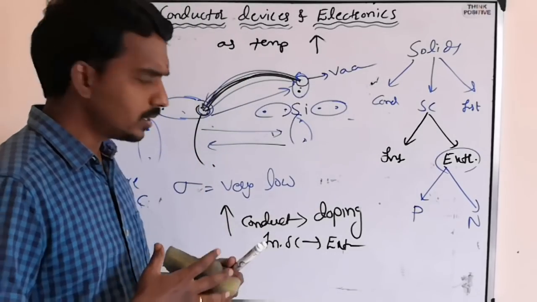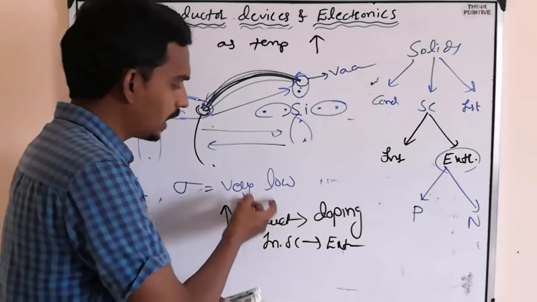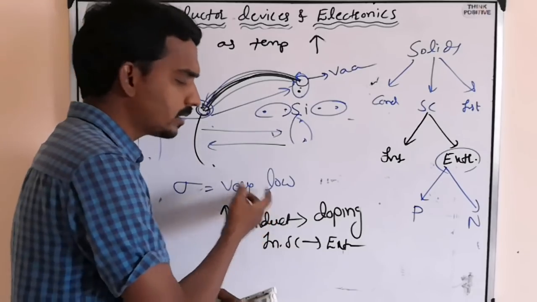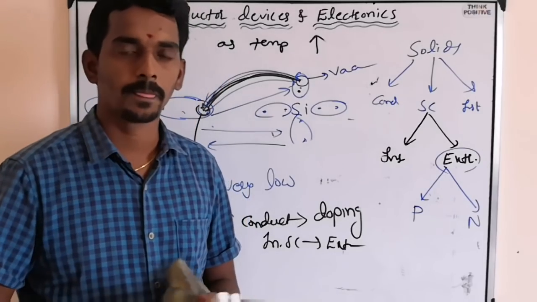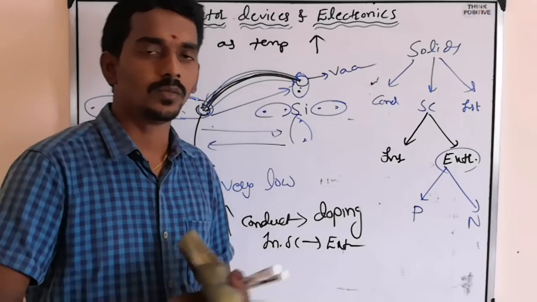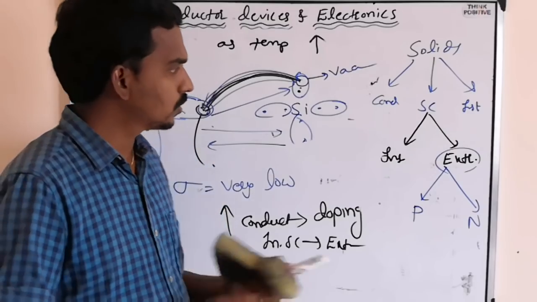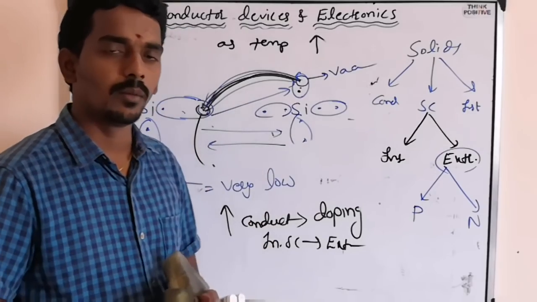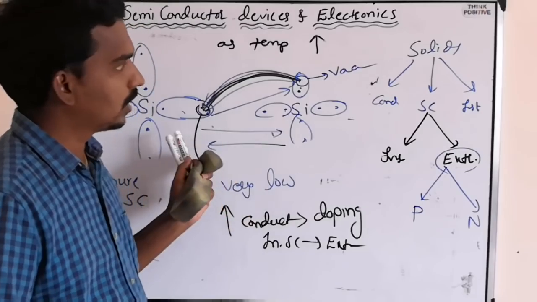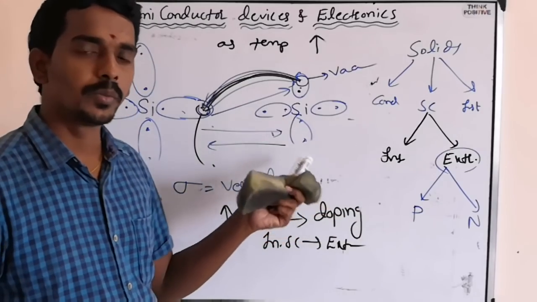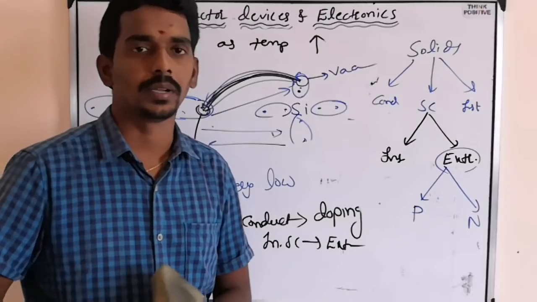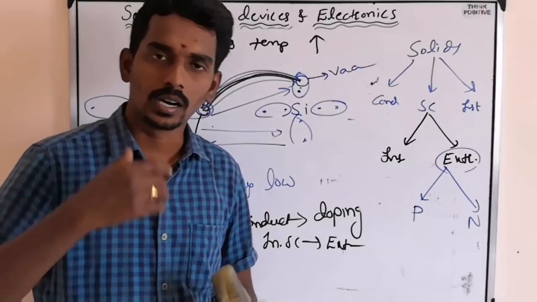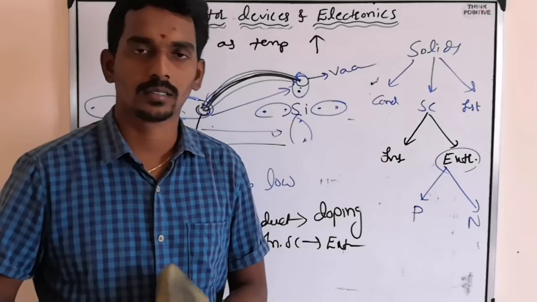First our duty is to increase the conductivity, because the naturally existing one has low conductivity, which is of no use. Then we will study further. So this is all about the intrinsic or pure semiconductor, either silicon or germanium. We'll continue in the coming class. Thank you.